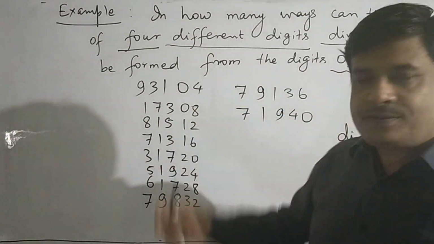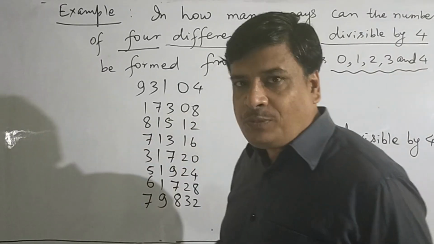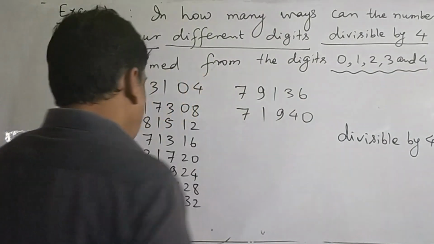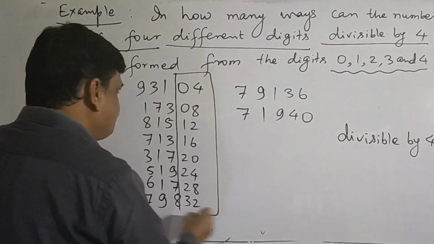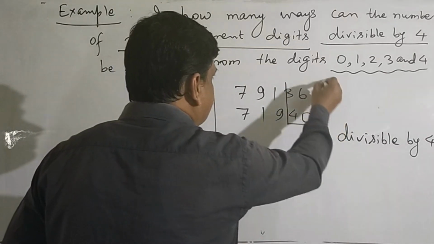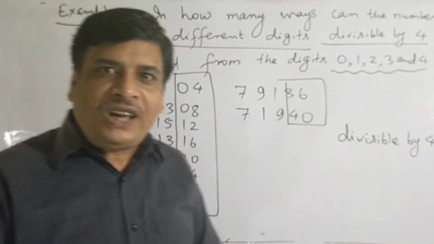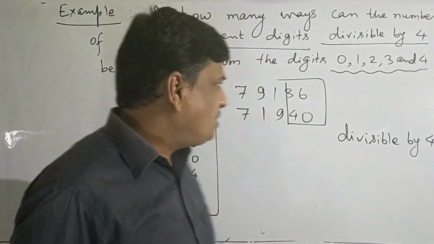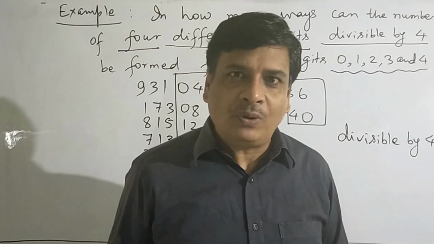We can check this. So what we observe is that whether a number is divisible by 4 or not is decided by the last two digits. The choice of the other digits will not make any difference. These cannot change the numbers from being divisible by 4.